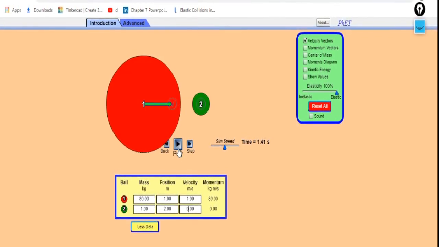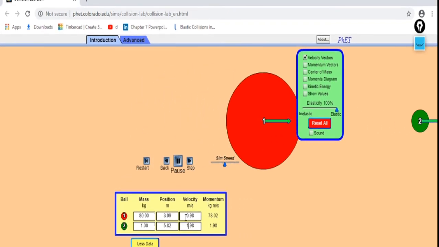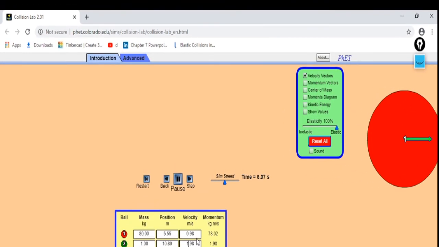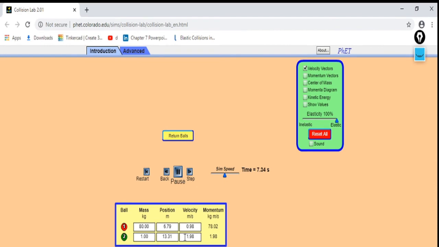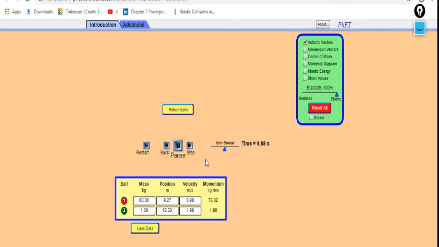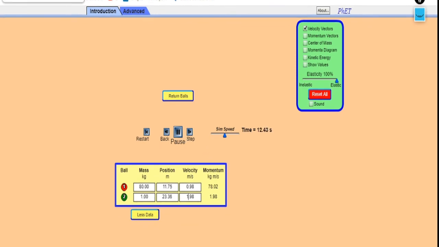So now we will see, play. If you might have observed here, this is moving with almost the same velocity, and this is moving with a velocity of 2. So this is how we can show the simulation and observe how the balls behave in an elastic collision when they have different masses, equal masses, and when the second body is at rest.